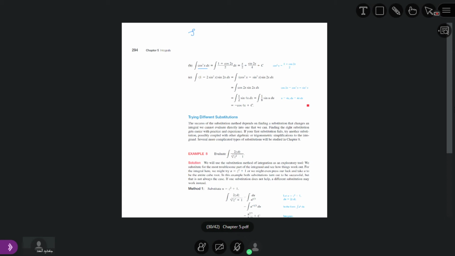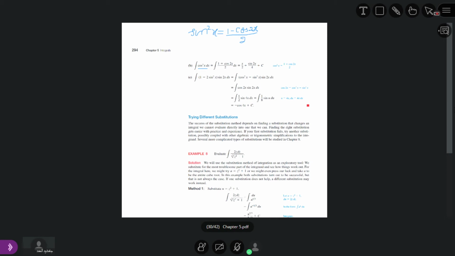Sine square x is equal to 1 minus cosine 2x divided by 2.